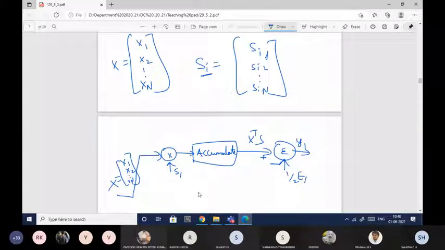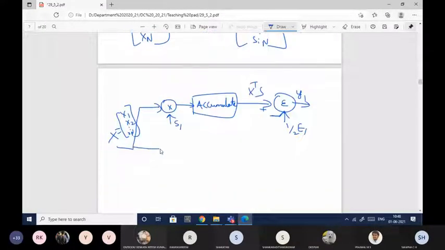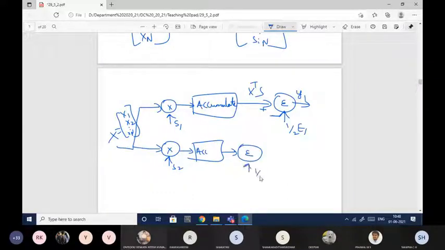In the same way, next, in order to get y2, I need to first multiply x with s2 and then accumulate all of them, and subtract that from half e2, so that I'll get y2.